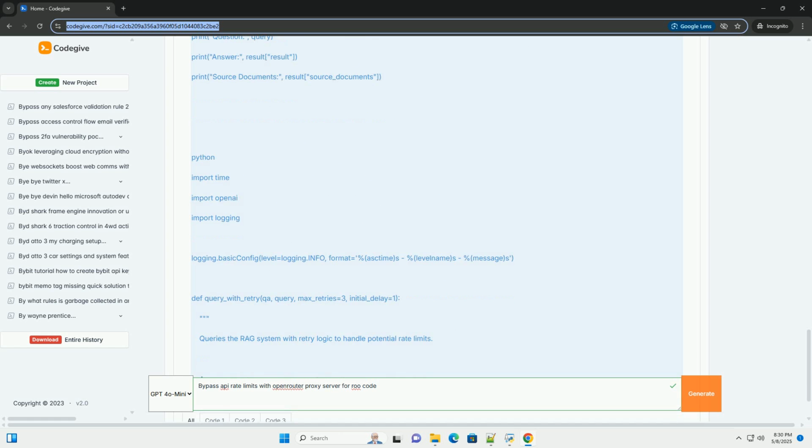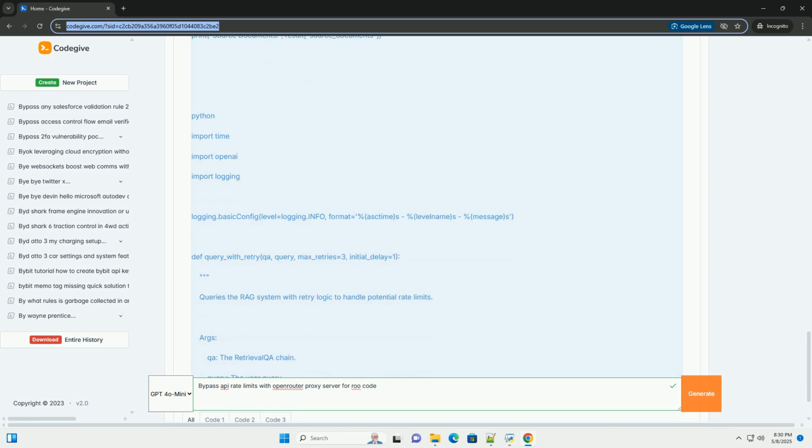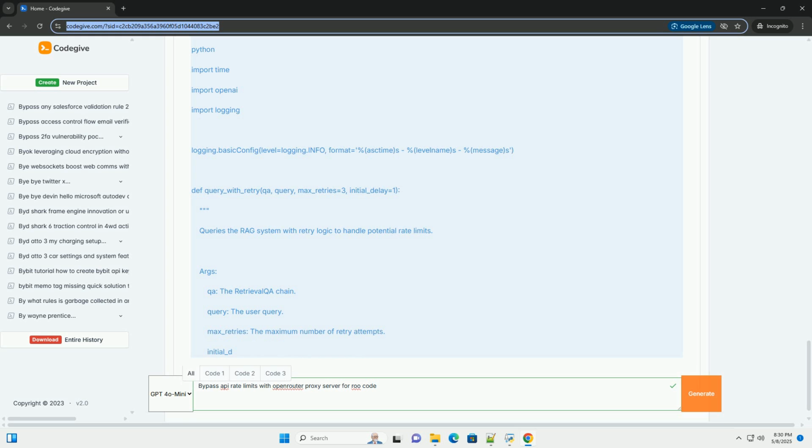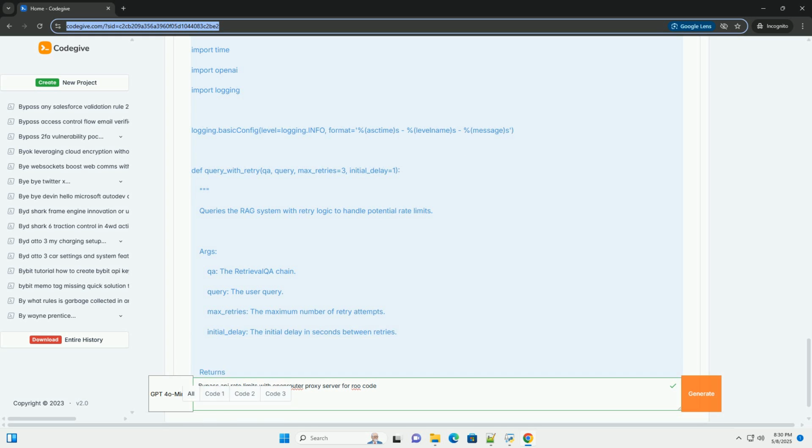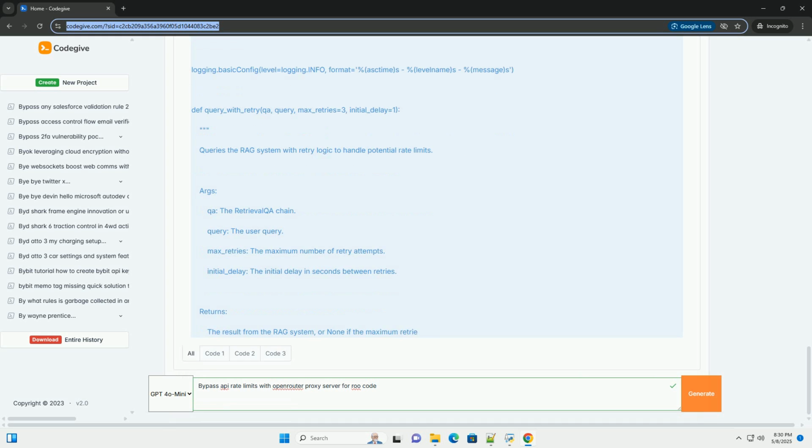Fallback mechanisms. If one LLM provider is experiencing downtime or rate limiting issues, OpenRouter can automatically switch to another provider, ensuring continuous service. Simplified integration. You interact with a single OpenRouter API, simplifying the code compared to managing multiple direct integrations with each LLM provider.